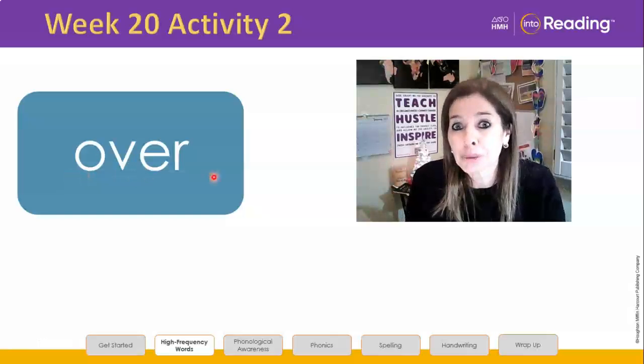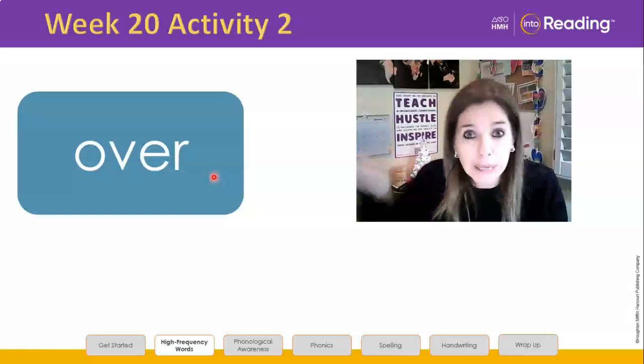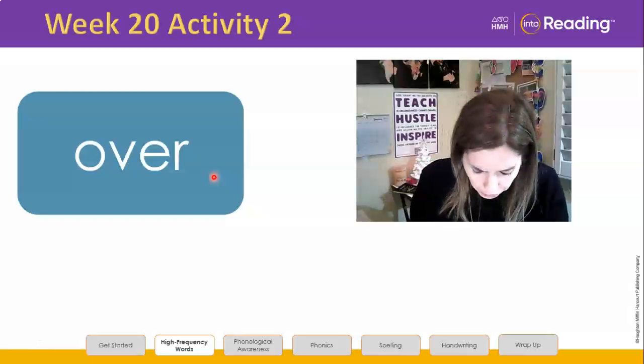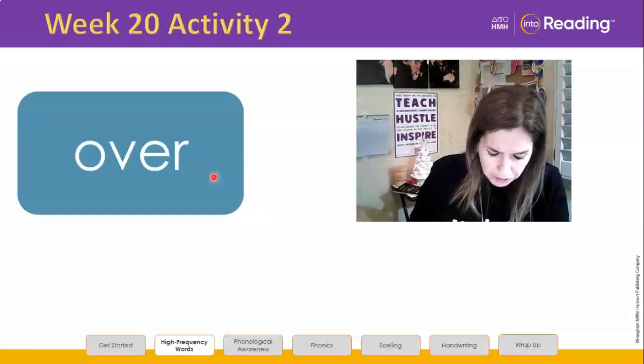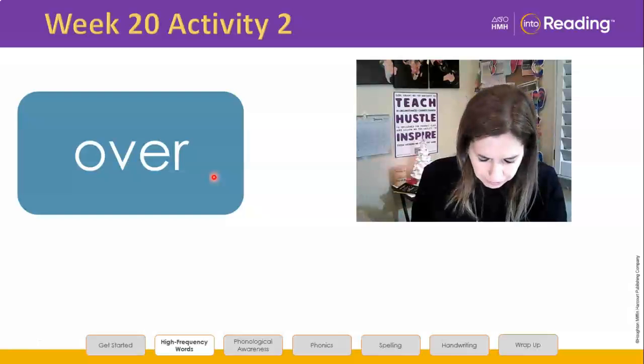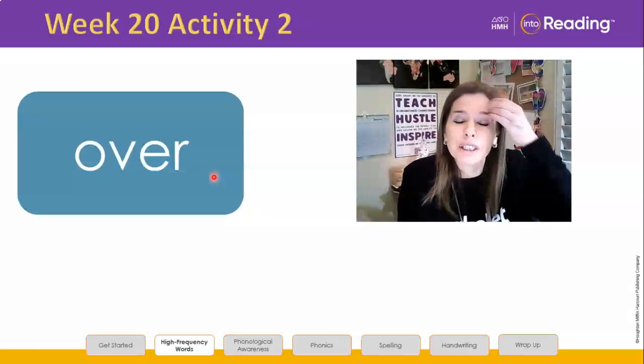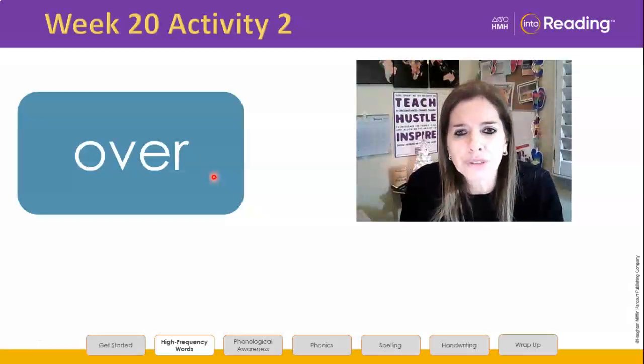Say the sound as you're writing the sounds in over. I'm listening. Go. Your neighbor's listening too. Over. If you're writing in cursive, make sure your V is a connecting line. If you're not writing in cursive, it might be better so you can actually learn the words. Over. Check your word against the screen.